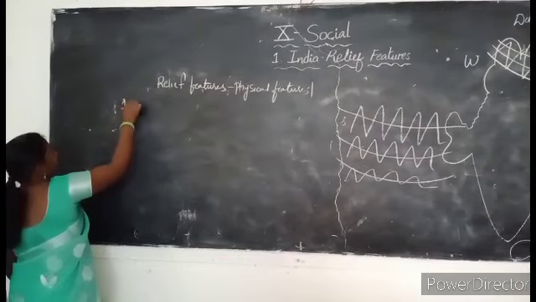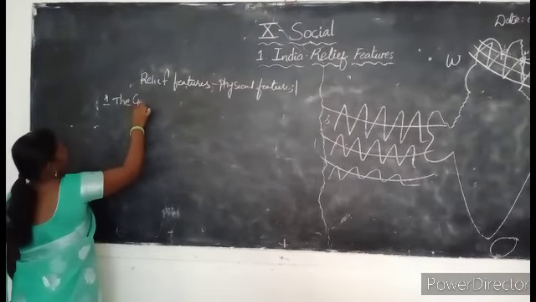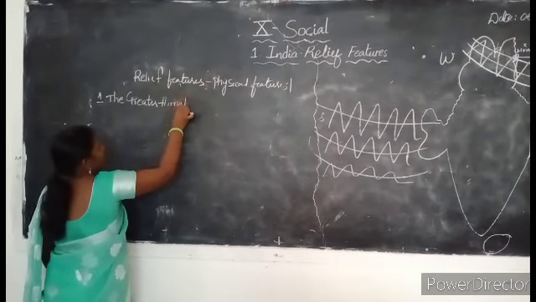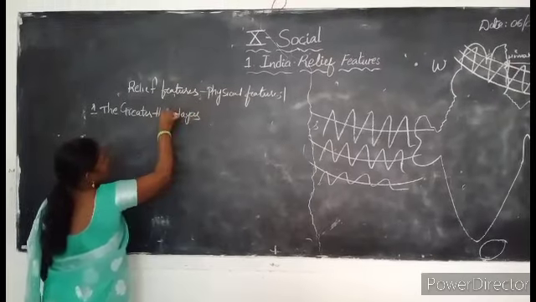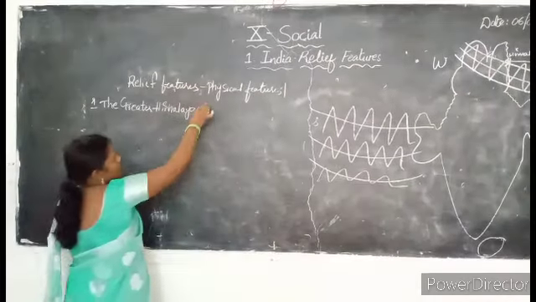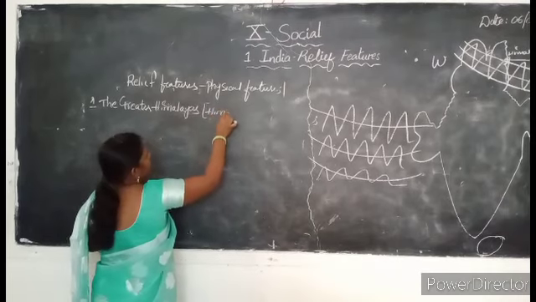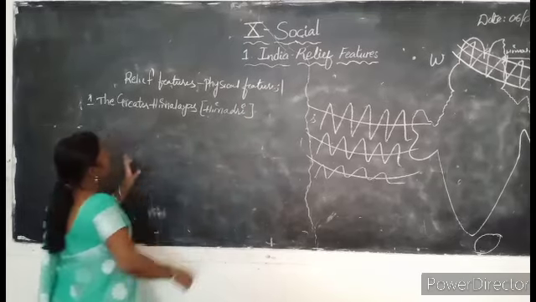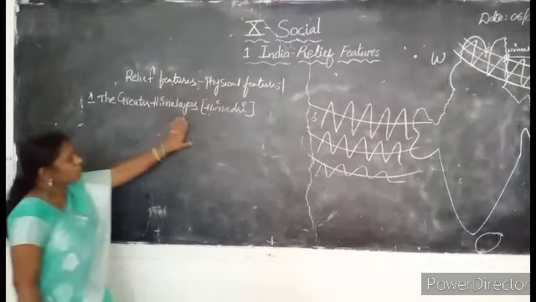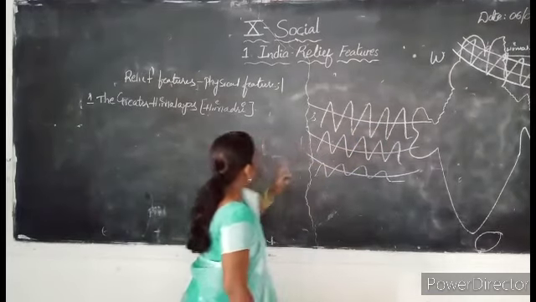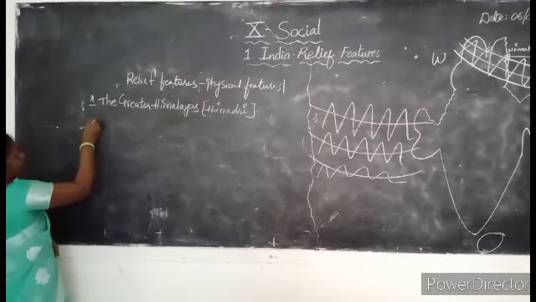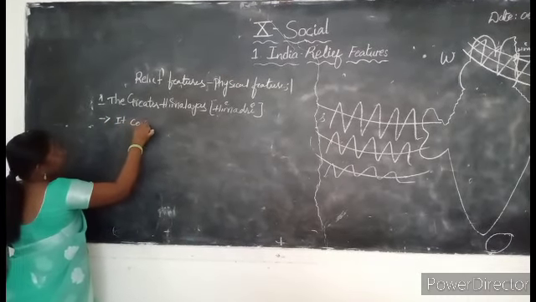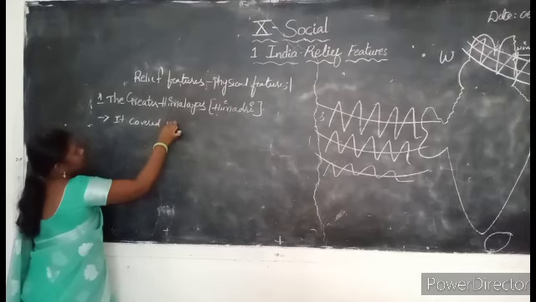First one, Greater Himalayas. These Greater Himalayas are also called as what? Himadri. Most of the Greater Himalayas are what? Snow covered or ice covered. So first point, it is covered with ice or snow.